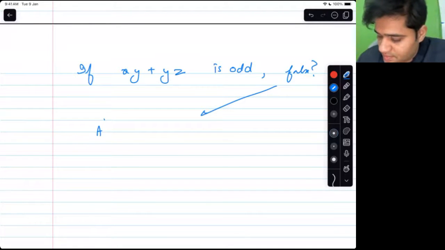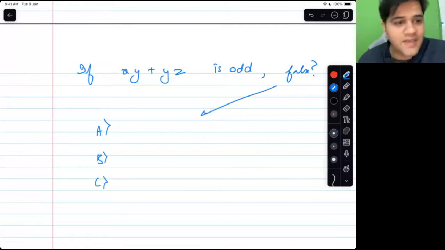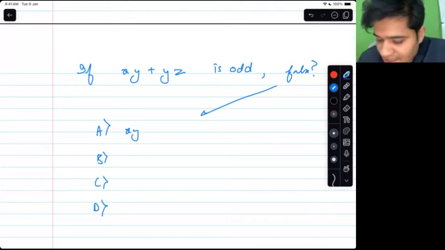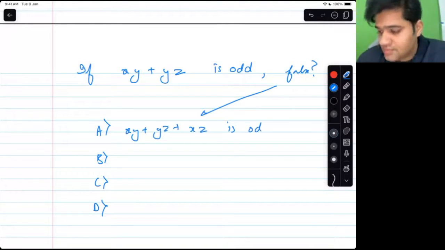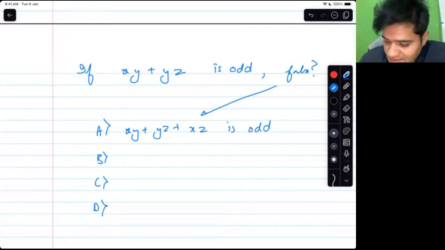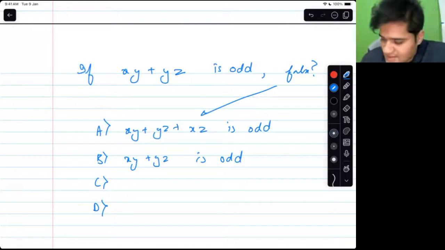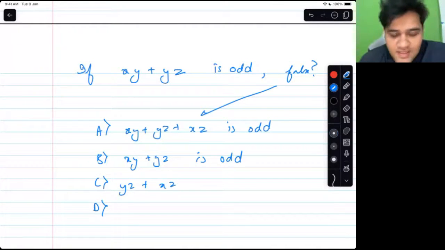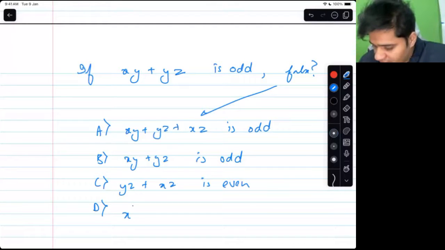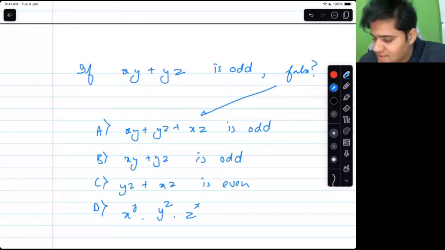A, B, C, D. First one is xy plus yz plus xz is odd. Next is x plus yz is odd. Next is yz plus xz is even. Next is x raised to power y into y raised to power z into z raised to power x is odd.